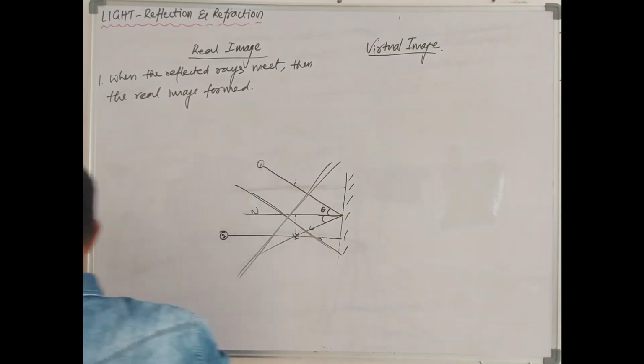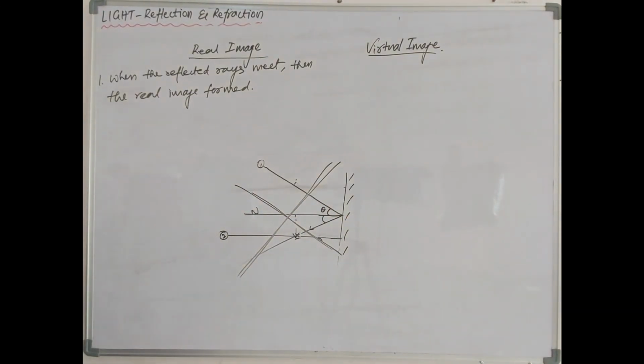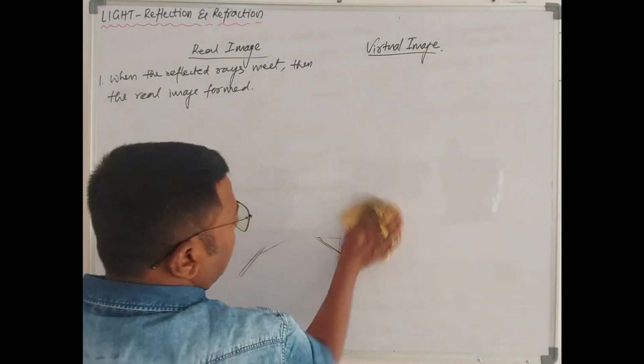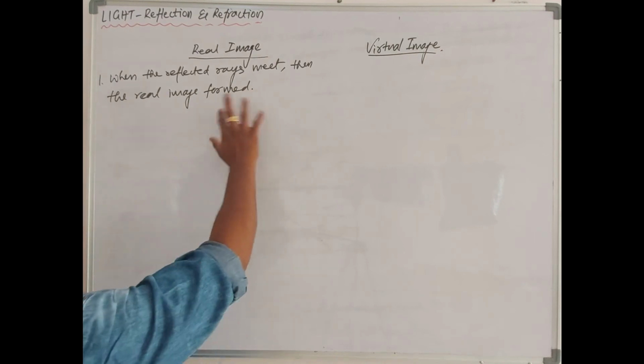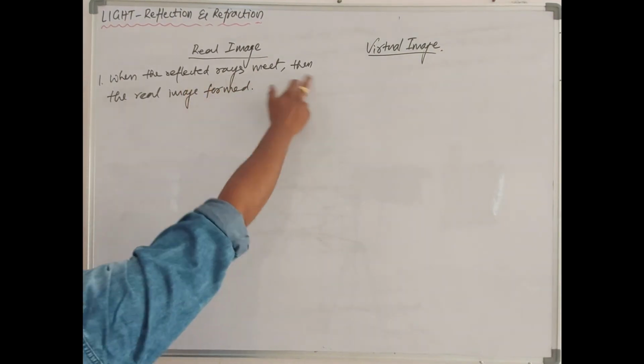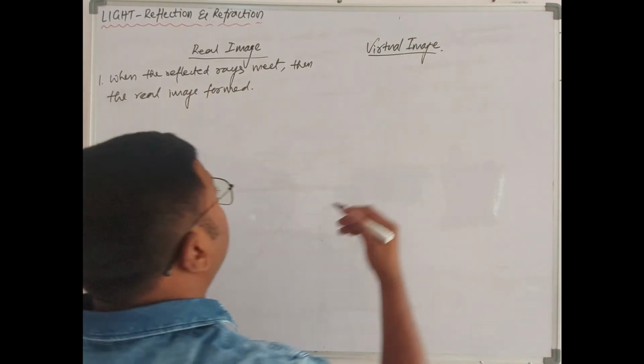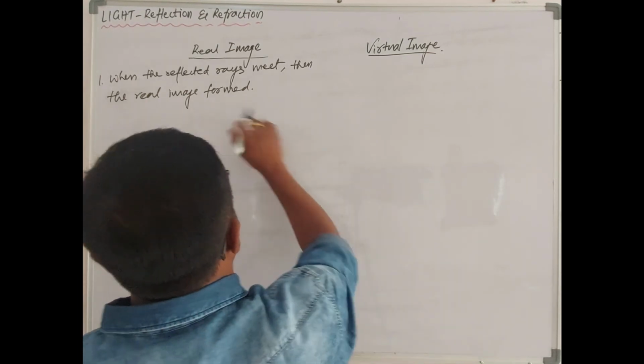Please note it down, and we will discuss it in detail in upcoming classes. I just gave you an idea. So the real image will be formed when the reflected rays meet; only then will a real image form.